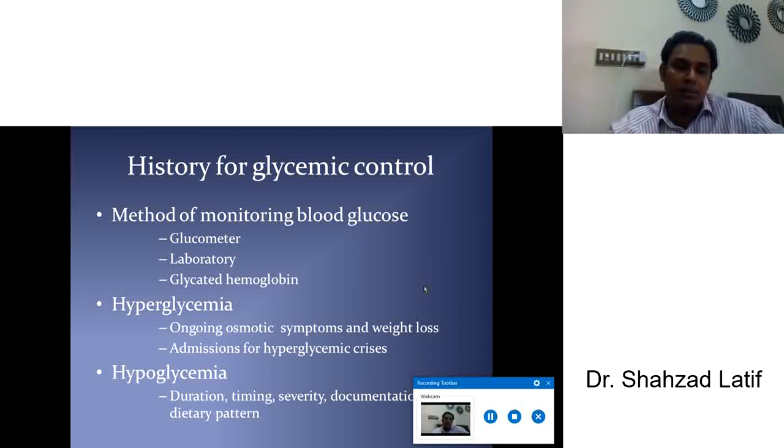Is it regularly hyperglycemia, meaning the levels are always going upside, or always going to the lower side, which is called hypoglycemia? If the patient has hyperglycemia, ask about ongoing osmotic symptoms and weight loss, like polyuria, polydipsia, polyphagia and weight loss, and admission for a hyperglycemic crisis. If there is persistent hyperglycemia, is there any history of hospitalization? That may be a complication, in type 1 DKA or HONK in an old age patient. So you must ask about the hyperglycemia level to check the control of sugar level.